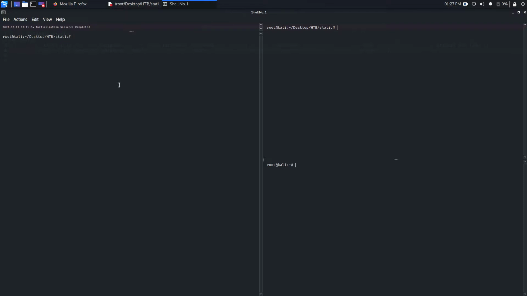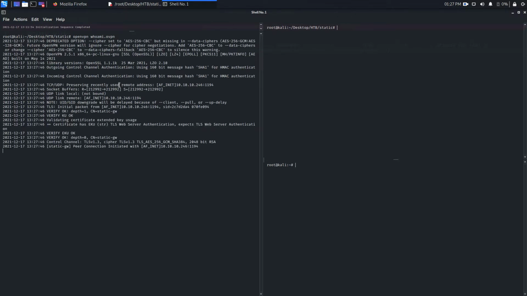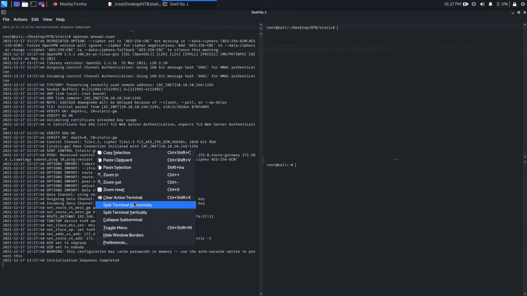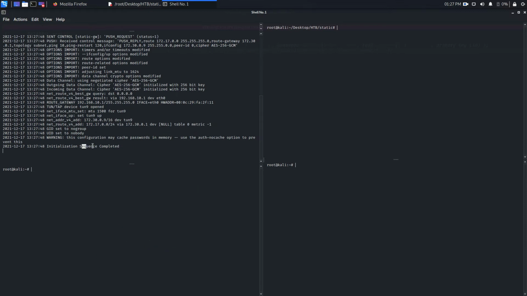Clear. openvpn 2mi.ovpn, hit enter, and that seems to be working, and we connected also. That's good, and this is the important part. You can see we got an IP address 172.30.0.9/16 as the subnet, dev tun9.